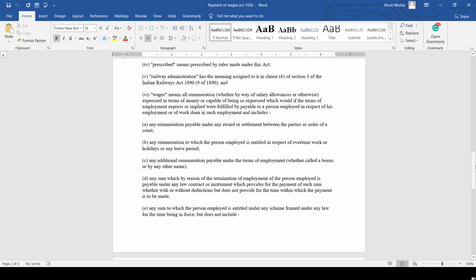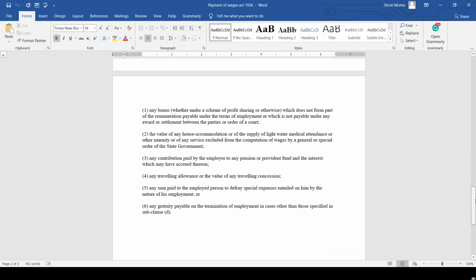This includes any remuneration payable under any award or settlement between the parties or order of the court; any remuneration to which the person employed is entitled in respect of overtime work or holidays or any leave period; any additional remuneration payable under the terms of employment; and any sum which, by reason of the termination of employment of the person employed, is payable under any law, contract, or instrument which provides for the payment of such sum, whether with or without deductions, but does not provide for the time within which the payment is to be made.